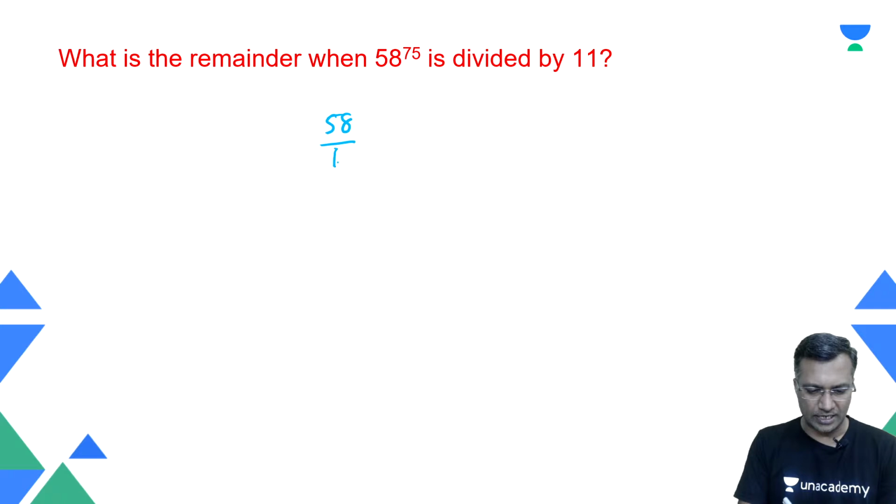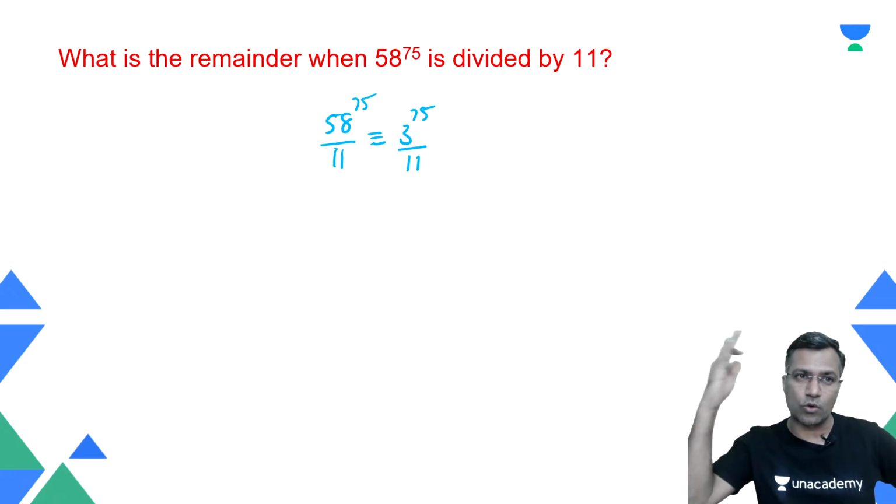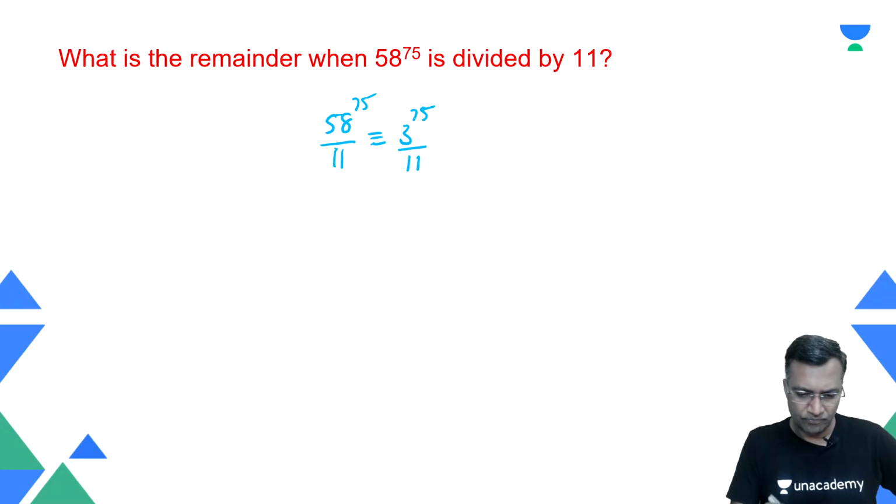58 when divided by 11, the remainder is 3, right? But then 58 raised to power 75, therefore 3 raised to power 75. Is this greater than 11? Of course, yes. It is much, much greater than 11. So now how do I go about this one? Again, you have to do 3 power 1, 3 power 2, 3 power 3, all that stuff. Then you realize, okay, you need to go here, 3 raised to power 73.